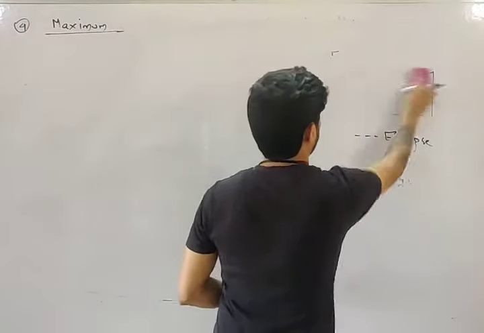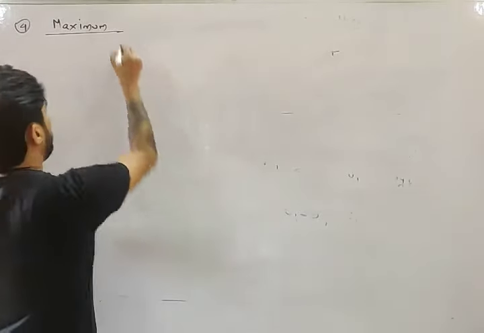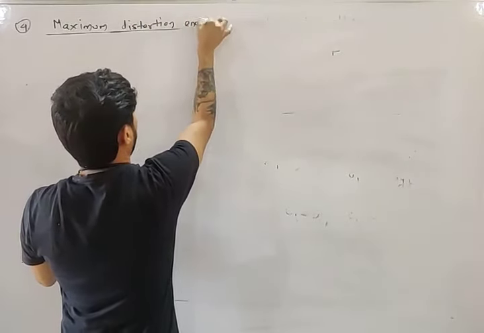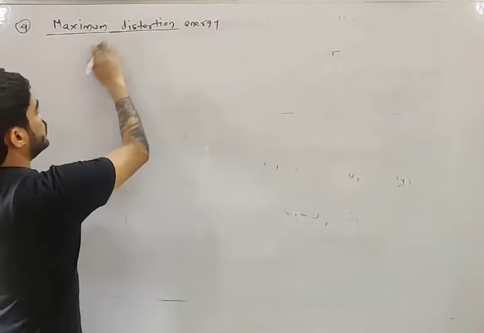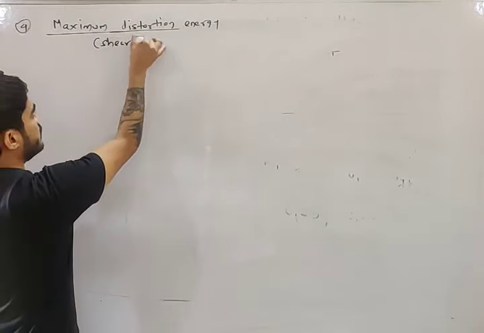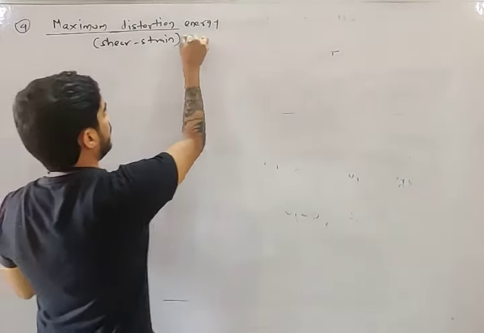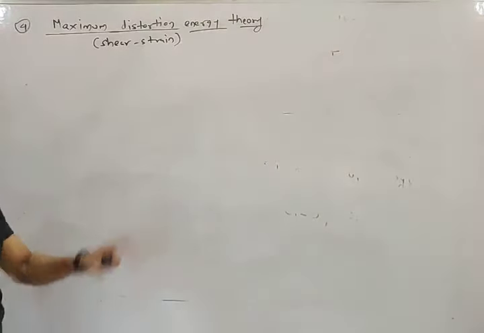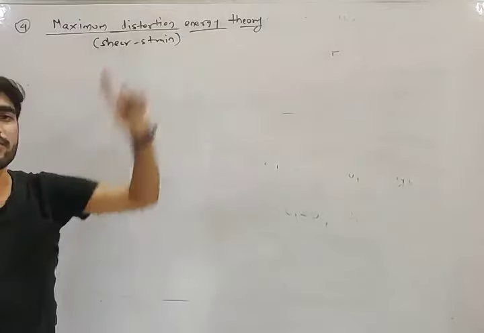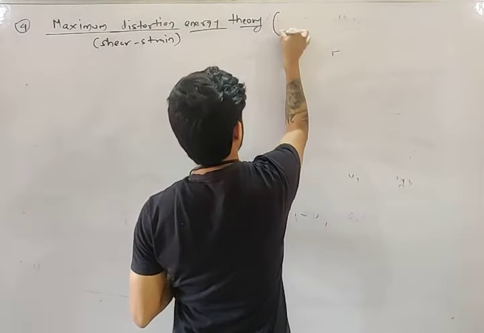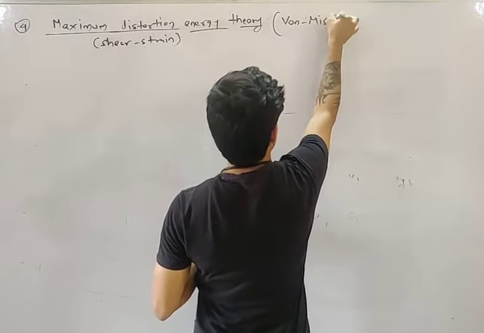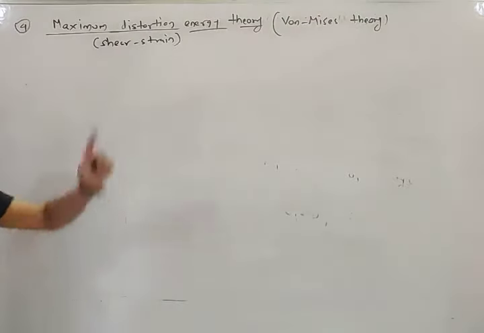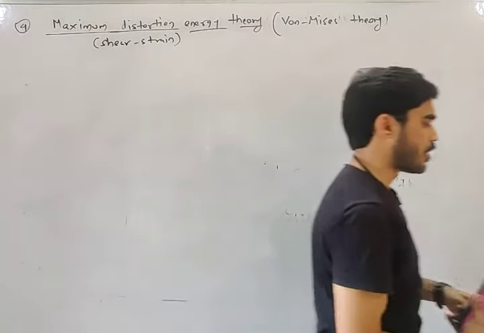Okay. So this fourth theory of failure is known as maximum distortion energy, also known as shear strain energy theory. So maximum distortion energy or maximum shear strain energy, one and the same thing, and it was given by von Mises. So it is also known as von Mises theory, one of the most important theories of failure. So what is this theory of failure, my friend?